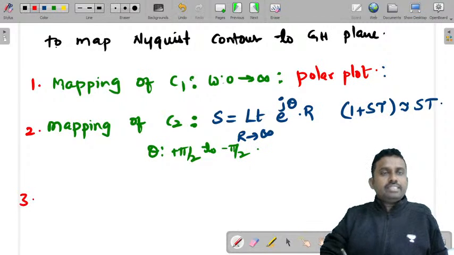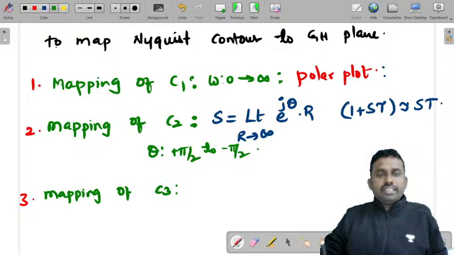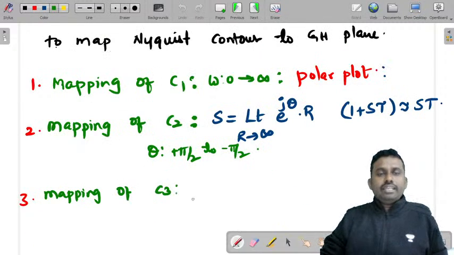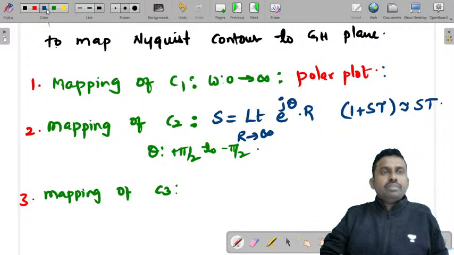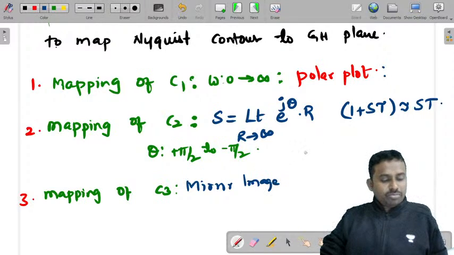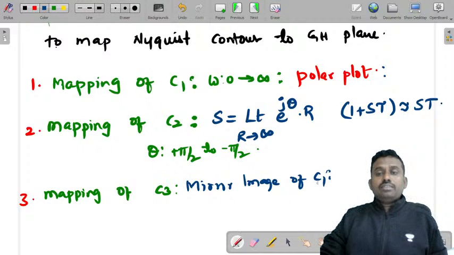Let's see the third part, the mapping of C3. C3, if you observe, is similar to C1; it is the mirror image of C1. So the mapping will also be the mirror image of the C1 plot, or you can also say the inverse polar plot.